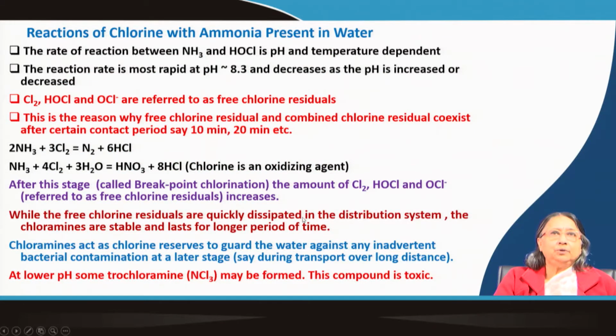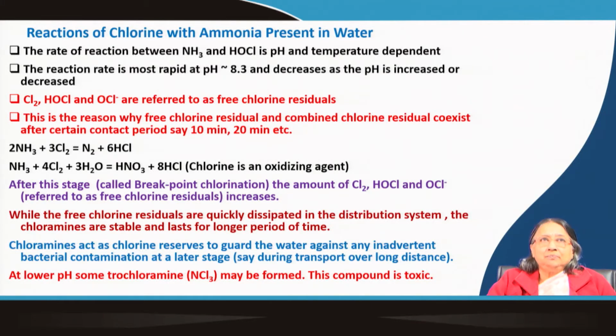Reactions of chlorine with ammonia present in water, continuation. The rate of reaction between ammonia and HOCl is pH and temperature dependent. The reaction rate is most rapid at pH 8.3 and decreases as the pH is increased or decreased. So, at a certain pH the rate is maximum, it is very fast. But if you increase or decrease the pH, it will become slower.